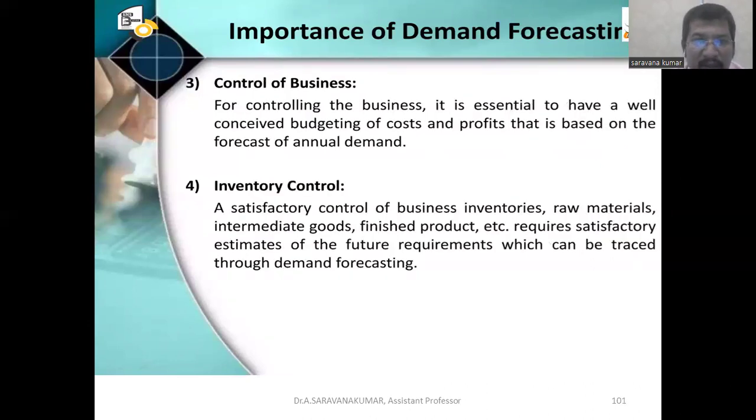Control of business. For controlling the business, it's essential to have a conceived budgeting of cost and profits that is based on forecast of annual demand. Inventory control. So inventory is nothing but stock. So how can you control the inventory? A satisfactory control of business inventories, raw materials, intermediate goods, finished products, etc. requires satisfactory estimates of the future requirements, which can be traced through demand forecasting. So we will know the opening stock and closing stock with the help of inventory control.